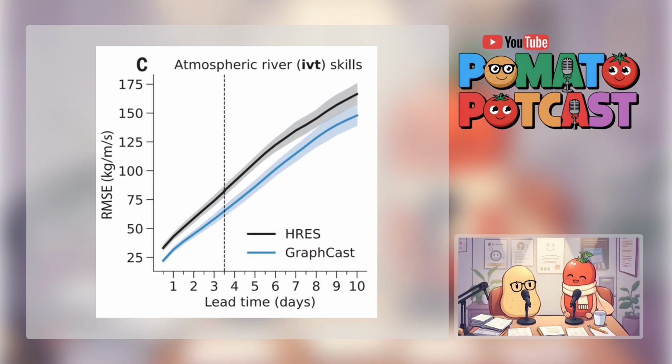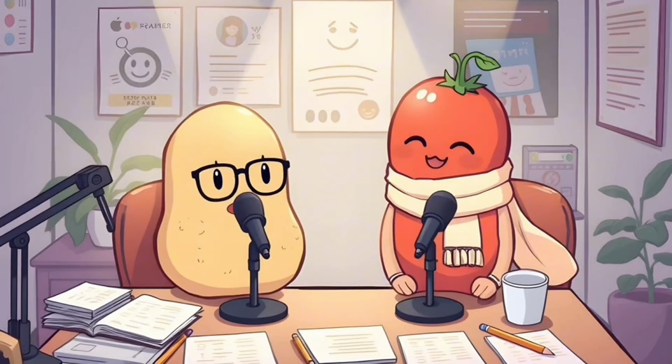Another really cool thing about GraphCast is that it can be retrained with new data. So this means it can adapt to changing weather patterns, which is really important in a world where climate change is happening. Right, that adaptability is key. Yeah. As our climate changes, we need these forecasting models that can learn and adapt to those changes so we can continue to make accurate predictions.